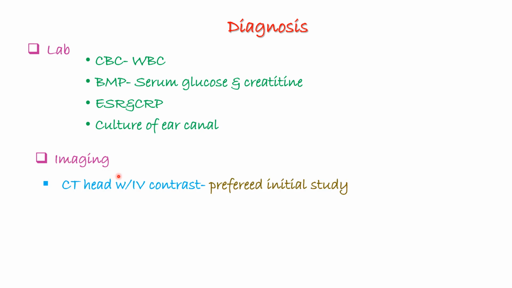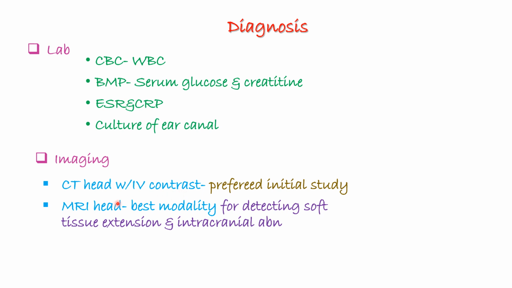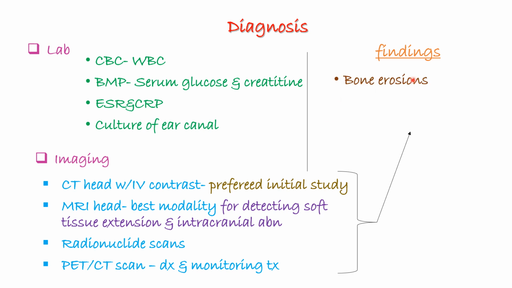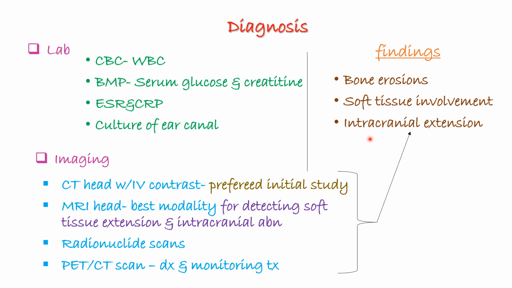In terms of imaging, we can do a CT head with contrast, which is the preferred initial study. In addition to that, you can also do an MRI head, which is the best modality for detecting soft tissue extension and intracranial abnormalities. You can also do radionuclear scans, and a PET or CT scan, to determine the disease extension and also for monitoring of the treatment. So in terms of imaging findings, you're going to see bone erosions, soft tissue involvement, intracranial extension, and you're also going to see abscesses.